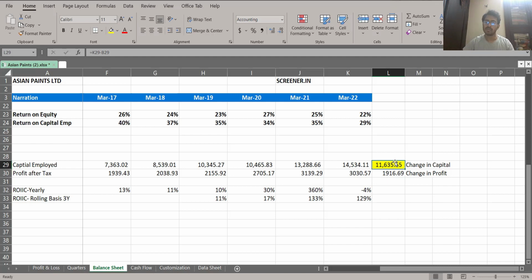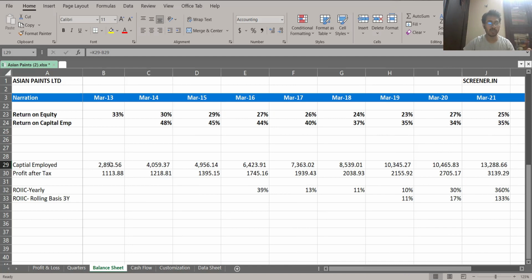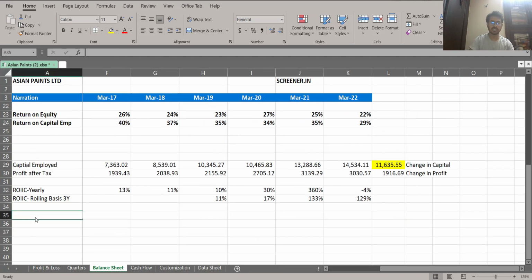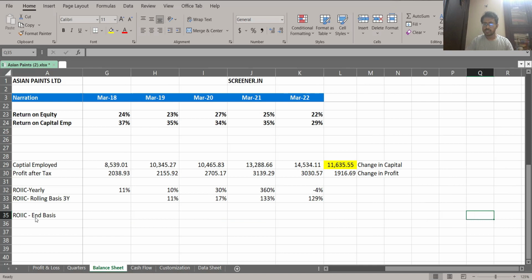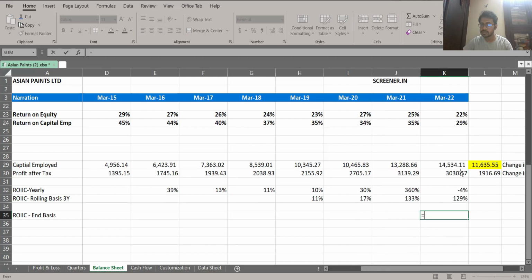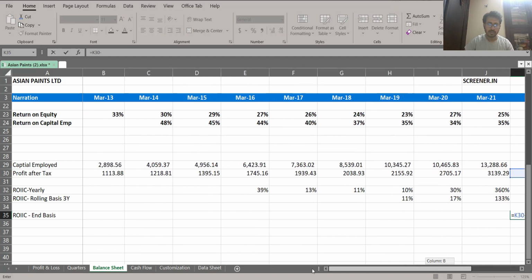in the business. Now, if you want to calculate your ROIC end to end point from 2013 to 2022, how am I going to do it? Let's do the calculation. So this is the end basis. If I want to do this end basis calculation, I will take this year's profit minus the first year's profit. We will not take this year, because if we take this year's profit, we have to take the capital employed in 2012, which we do not have, right? Obviously, you can pull out this data and do the calculation.